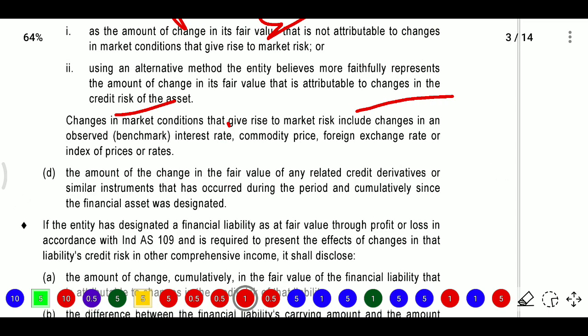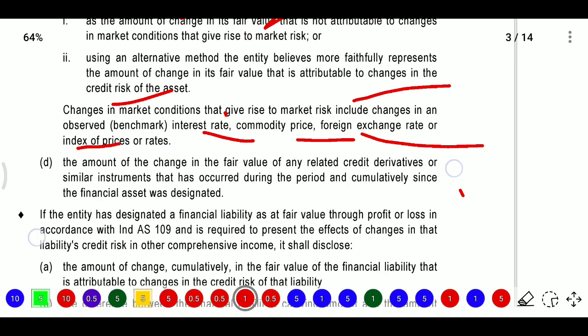Now we need to see what the change in market conditions is that gives rise to market risk, and includes changes in observed interest rate, commodity price, foreign exchange rate or index of prices or rates. So we have different market conditions. For this, some risks arise, so we need to identify that.